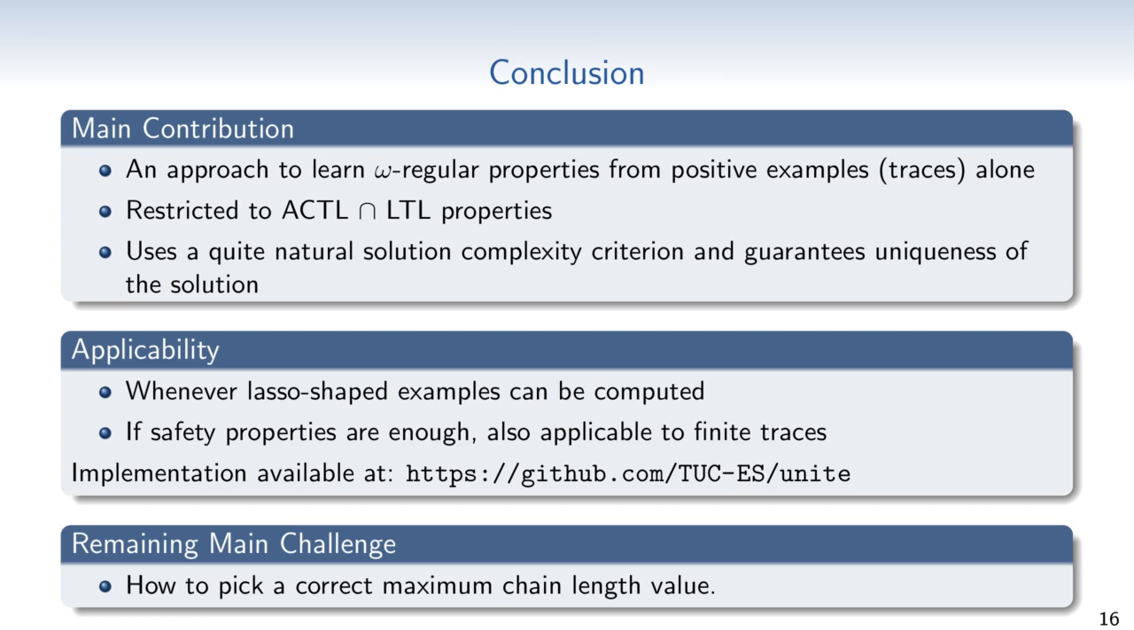The main challenge that has not been addressed in this work is how to pick the correct value for the maximal chain length in a UVW. While many properties of practical relevance have a small maximum chain length, it is not trivial to see from a learned automaton if it has been learned with the correct chain length.